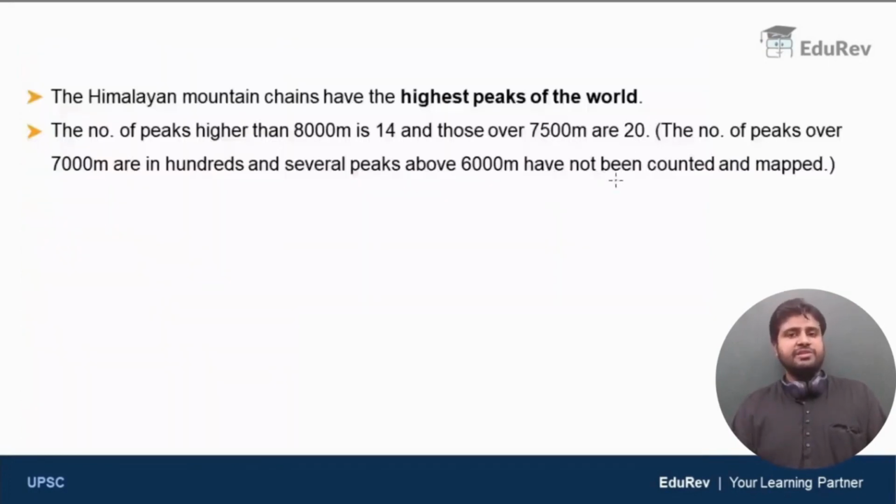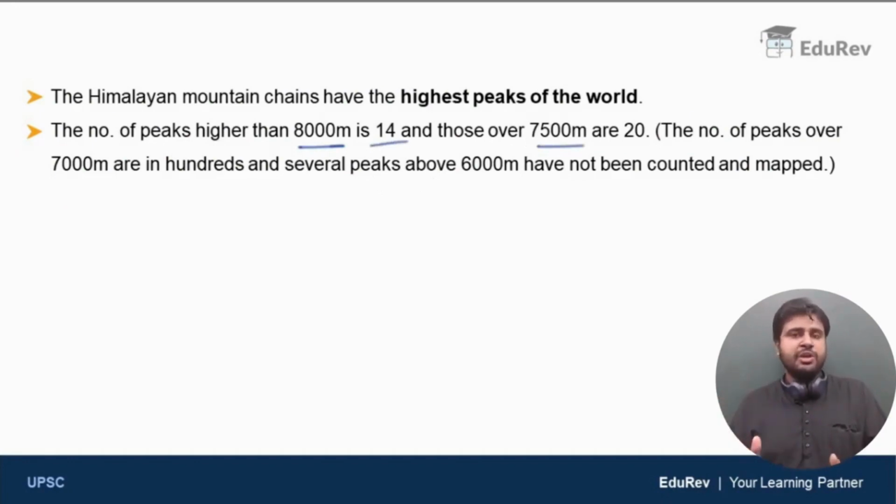Now, let us discuss the height of the mountains in the Himalayas. The Himalayan mountain chains have the highest peaks in the world. The number of peaks higher than 8,000 meters is 14, and the number of peaks more than 7,500 meters high is 20.